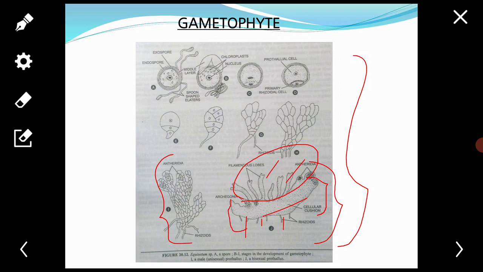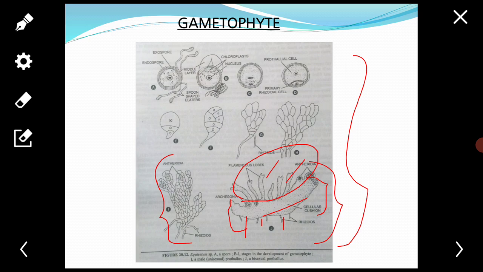The upper spongy portion consists of a number of vertical, erect, obliquely ascending lobes. These lobes are green and photosynthetic. They are broader at the base and gradually become thinner at the apex.